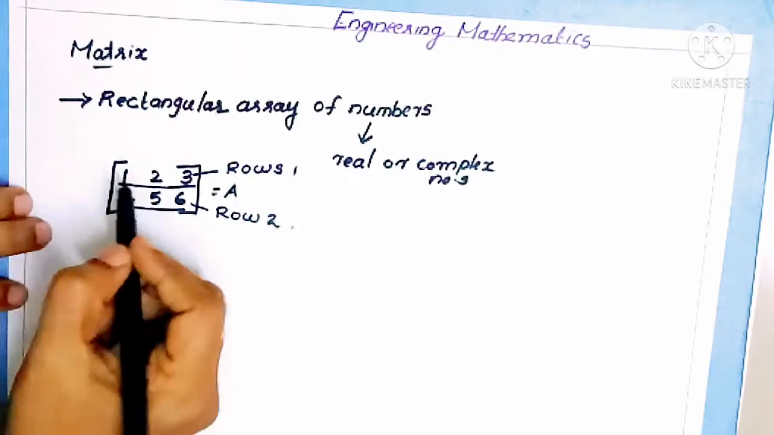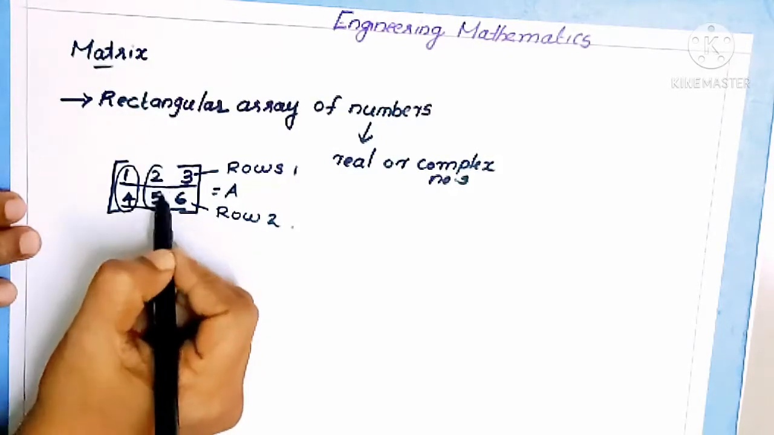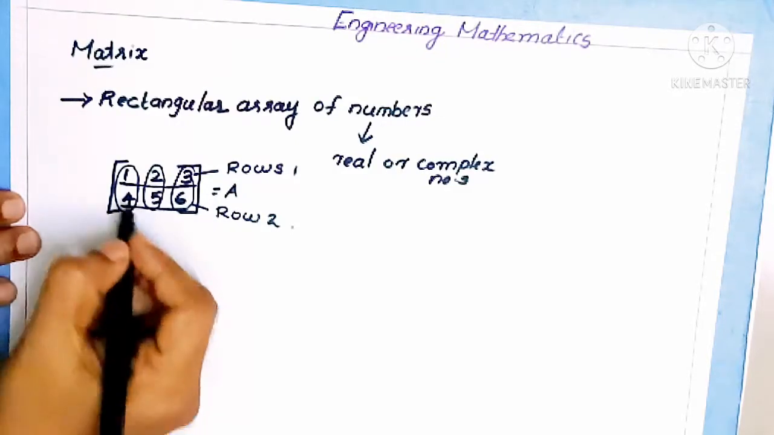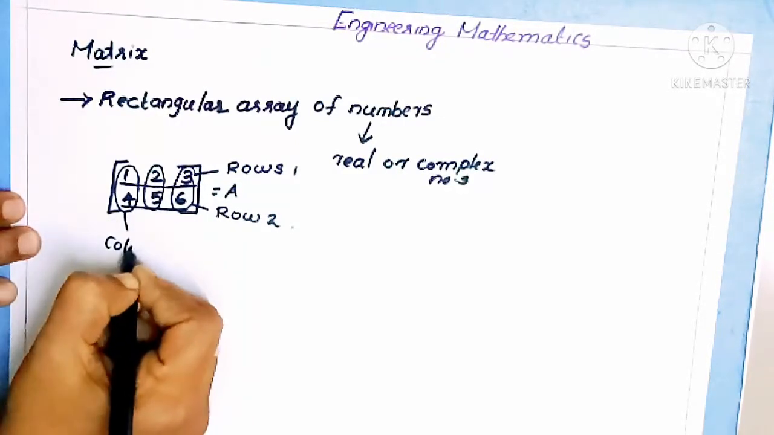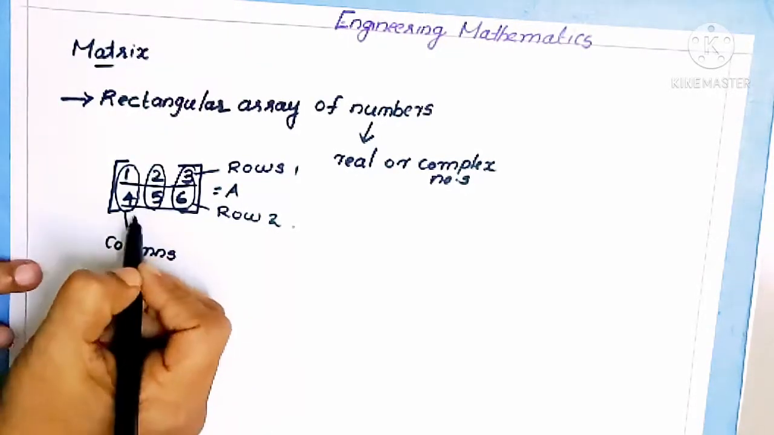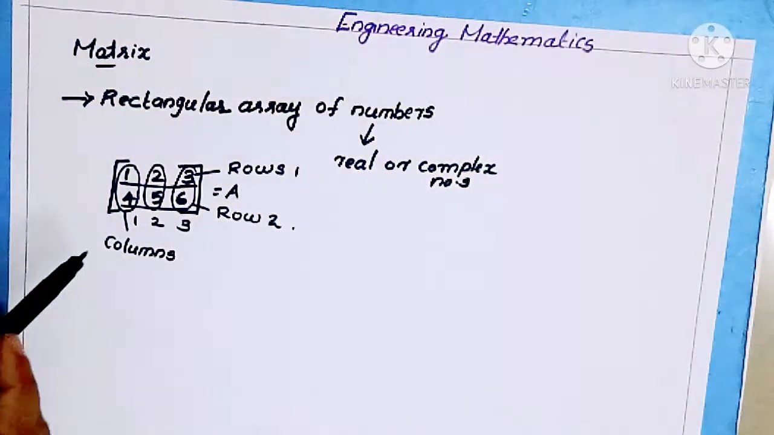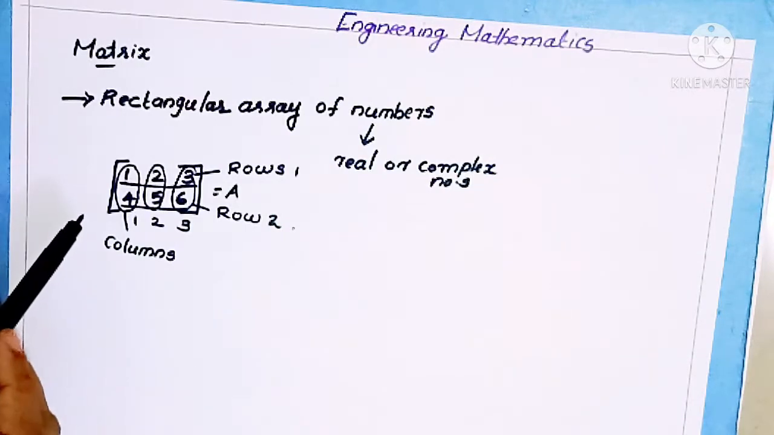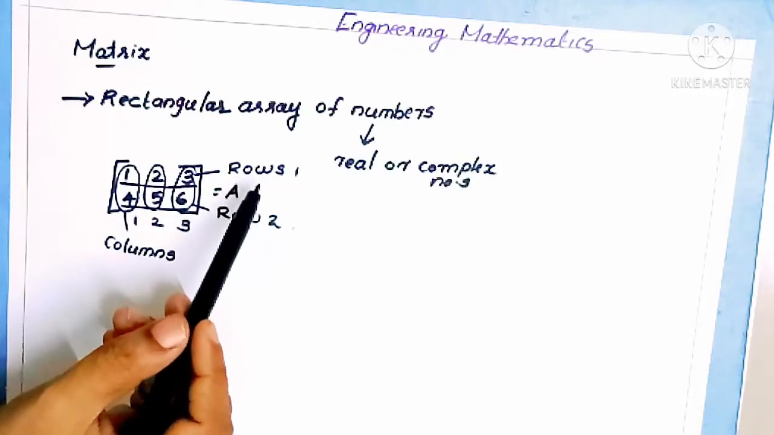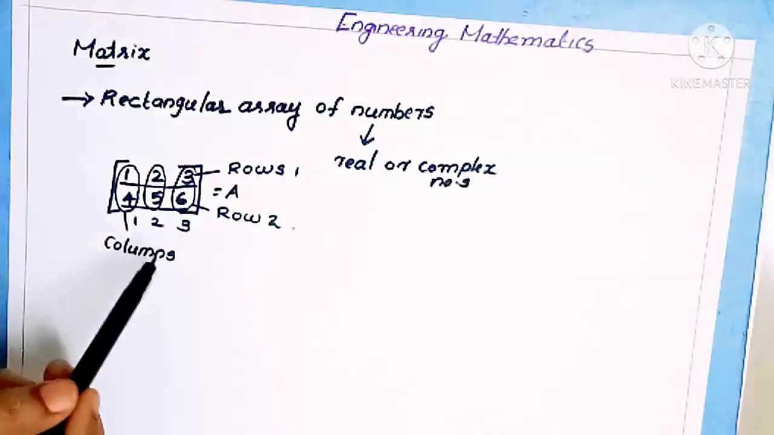Also we can see the vertical lines of numbers. This is the first vertical line of numbers, this is the second and third. So the vertical lines of numbers are called columns. Here we have three columns: 1, 2 and 3. Do you understand what rows and columns are? The horizontal lines of numbers are called rows, and the vertical lines of numbers are called columns.